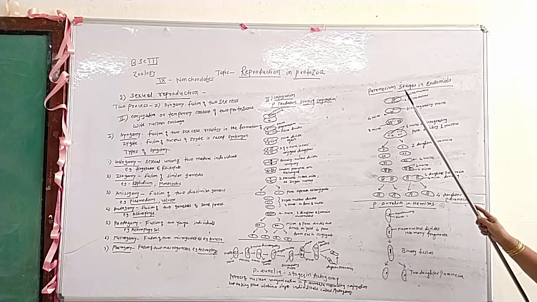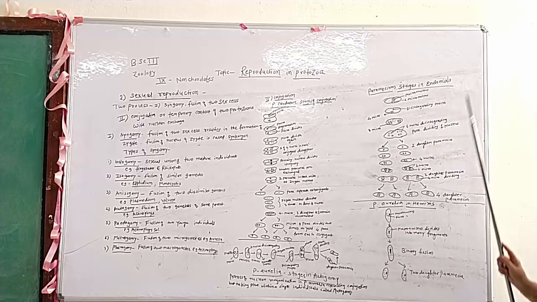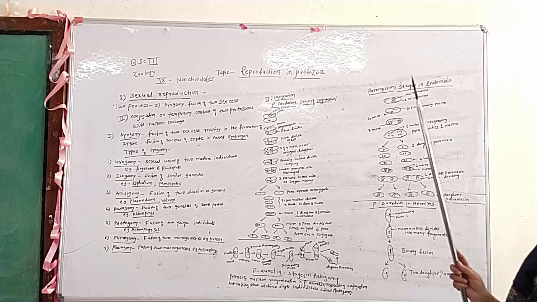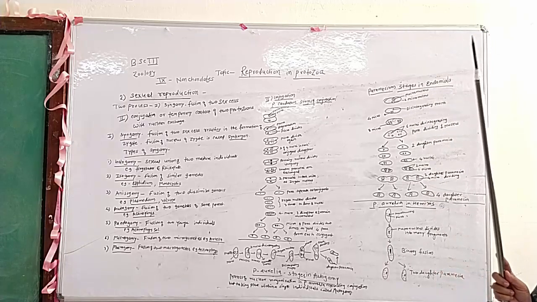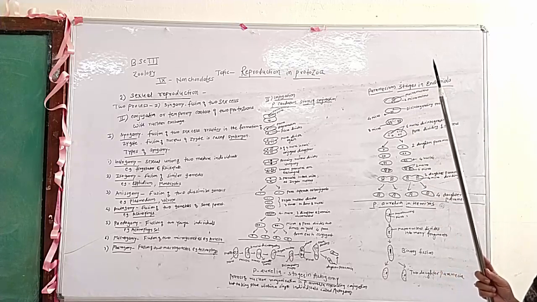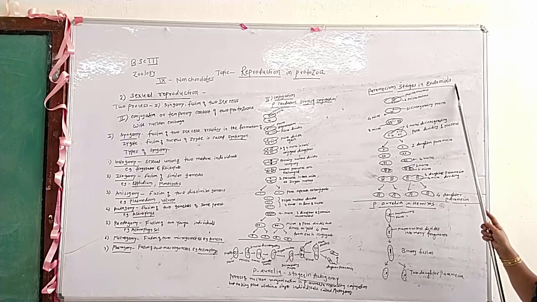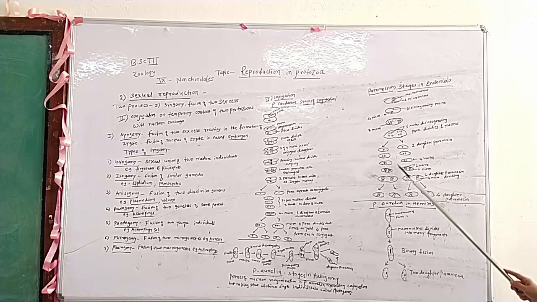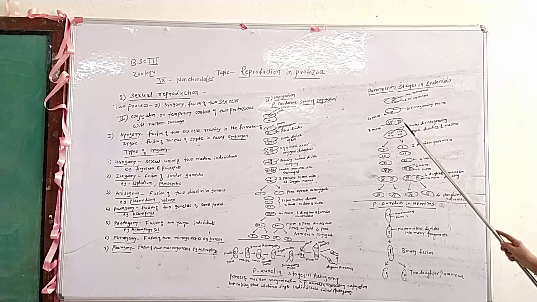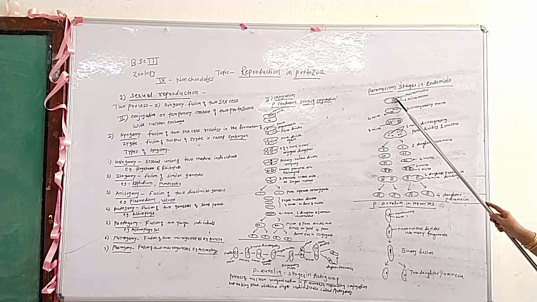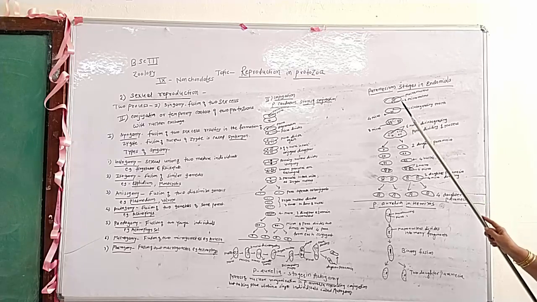The next stage is the stages in endomixis in Paramecium. What is the meaning of endomixis? Endon means within, and mixis means mingling. These are the Latin words of endomixis. This is the diagrammatic sketch of the stages of endomixis. This is the first diagram. This is the macronucleus, and these are the two micronuclei in the Paramecium.